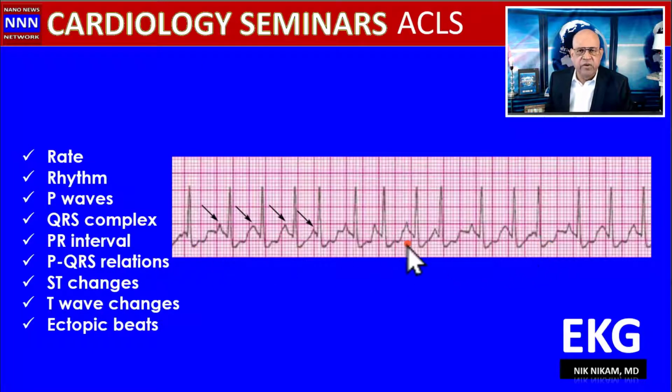Is this atrial fibrillation? I don't think so. Say why? Because you see some P waves here. So when you see P waves with varying morphology, the P wave structures are different, then you have to think about multifocal atrial tachycardia, which is seen most commonly in patients with chronic COPD. So if they give any word like a patient with an oxygen level of 88%, or a chronic smoker, something related to COPD, then think about multifocal atrial tachycardia.